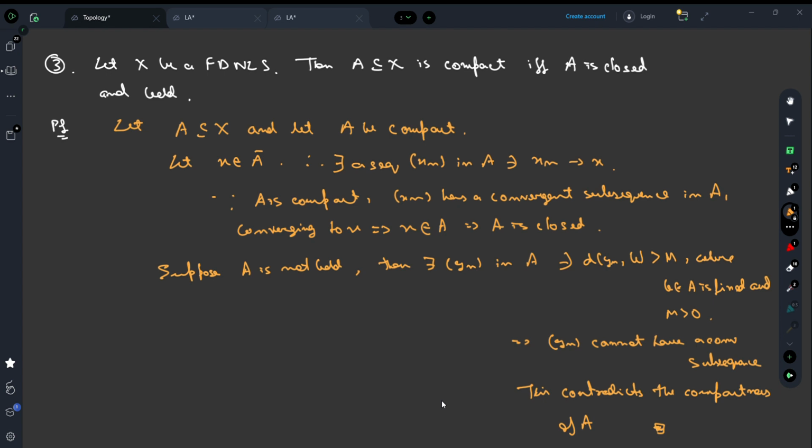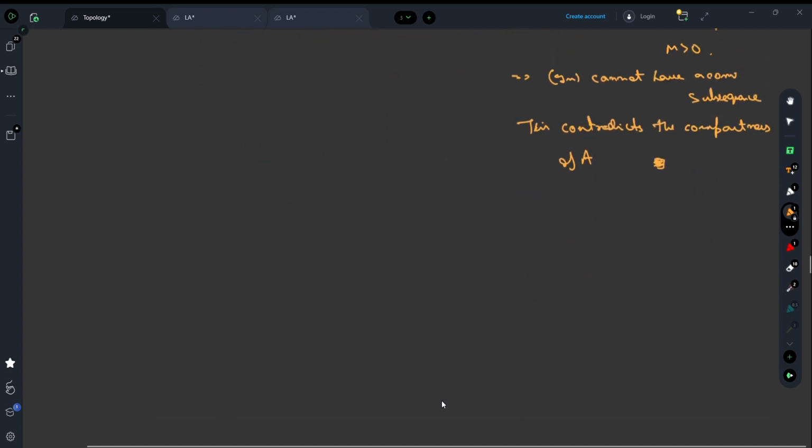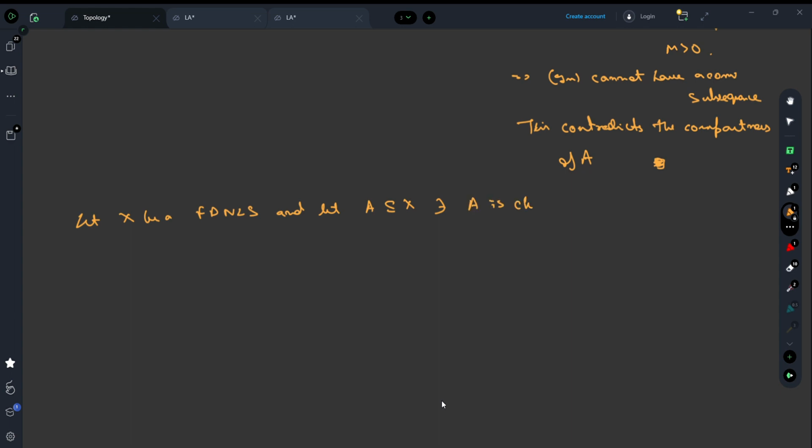Right? Therefore, if A is compact, A is closed as well as bounded. But what about the converse? What I just said is obviously the converse is not true in general, but it's true for finite dimensional spaces. Let's see. So now let X be a finite dimensional normed linear space, and let A be a subset of X such that A is closed and bounded. Now we use the sequential criterion for compactness in order to check whether A is compact or not.